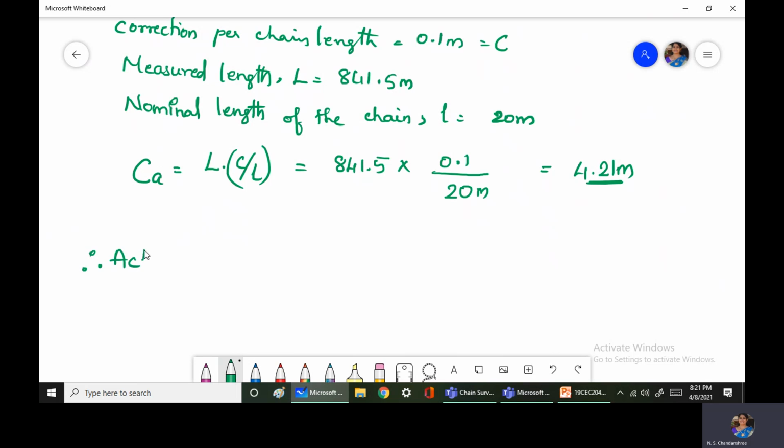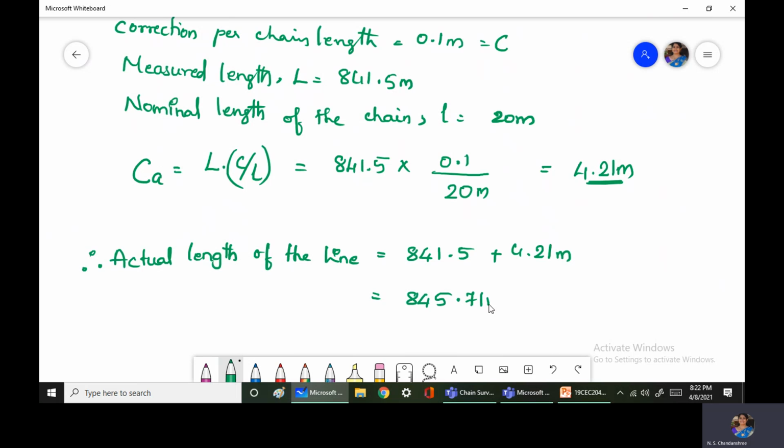So therefore, the actual length of the line is equal to 841.5 plus 4.21 meters. So this sums up to 845.71 meters. So in this problem, we can understand that instead of measuring the correct length as 845.71 meters, they had measured it to be 841.5 meters. That means there was an error of negative 4.21 meters. So the correction has positive sign here.